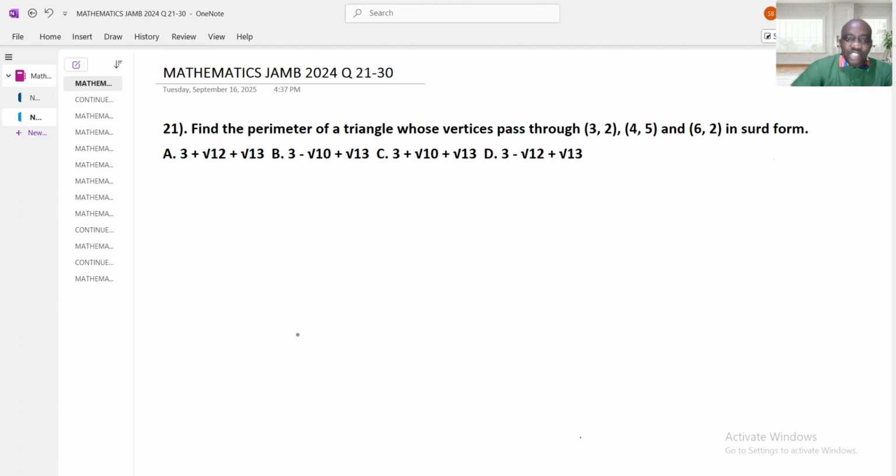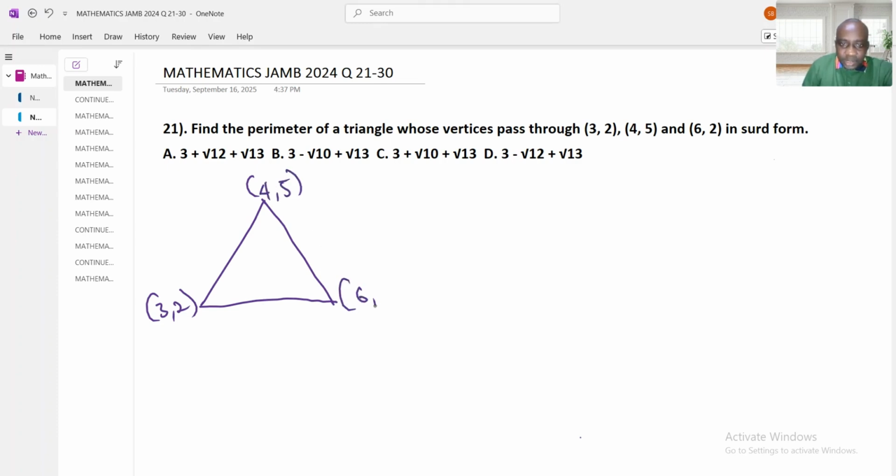Before we begin, let's draw the triangle the question is talking about. Let's call this point (3, 2), this point (4, 5), and this point (6, 2). We can assume this side is P, this is Q, and this is R. The question says find the perimeter. The perimeter is the total distance that surrounds the three sides of the triangle. This side, this side, this side. That is the perimeter the question is asking us to solve.